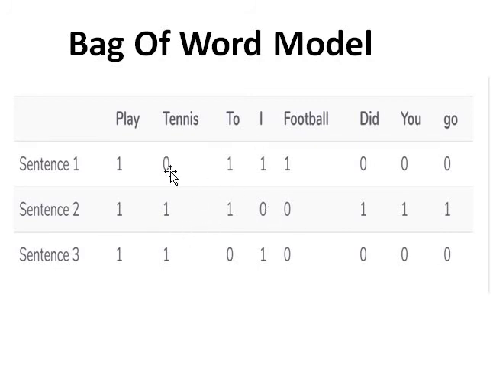When a particular word is present in that sentence, then it is assigned 1. If not, then it is assigned 0. This is basically a matrix which we use for any machine learning algorithm. So this is the bag of words model, which we use in text analysis to convert our textual data to numerical data, and that numerical data is used for any machine learning algorithm for text analysis.